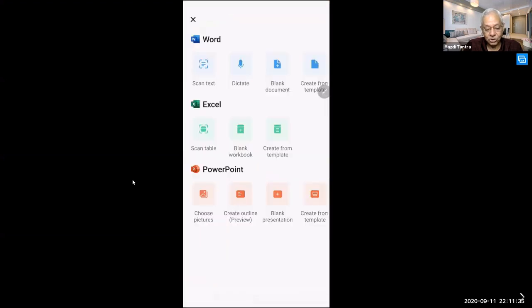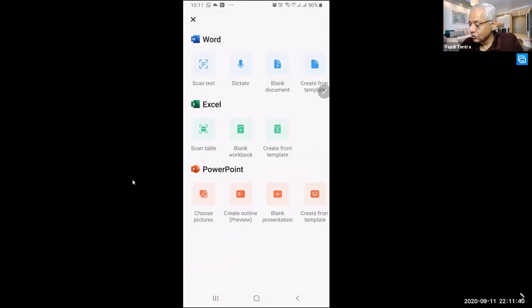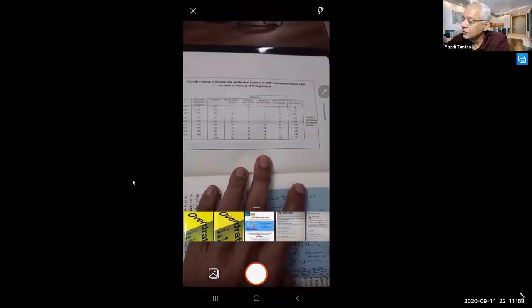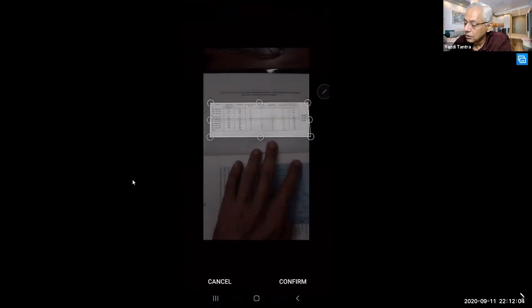What you can do in Excel is also you can scan a table. Now see, this is also very useful. So let us see the same thing. In this book, I will go to a table and scan it. Okay, so I am tapping on scan table and I have a table which is very tiny letters. You can see my fingers there also. I am trying to scan this table and it has identified that this is probably the table which you want to scan. So I'll just straighten the edges, make it a little straight.